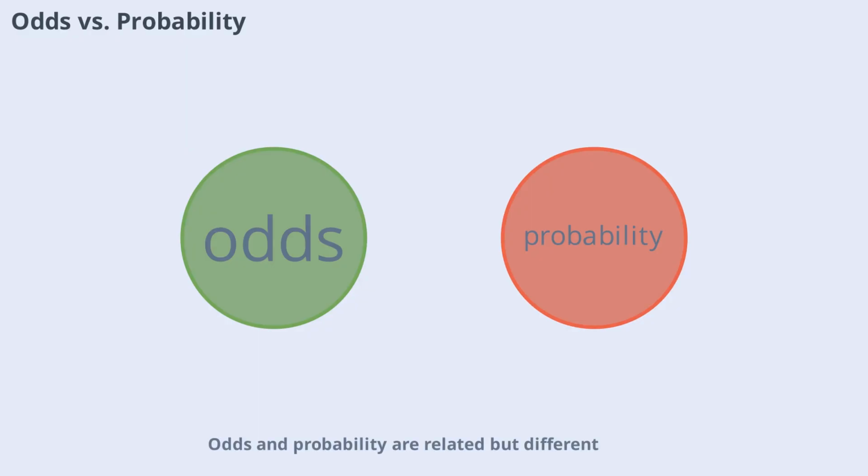Odds and probability are related but different. Probability measures the chance of an event happening, while odds compare the chance of it happening to not happening. For example, if the probability is 0.25, the odds are 1 to 3. Understanding the difference helps you interpret results correctly.